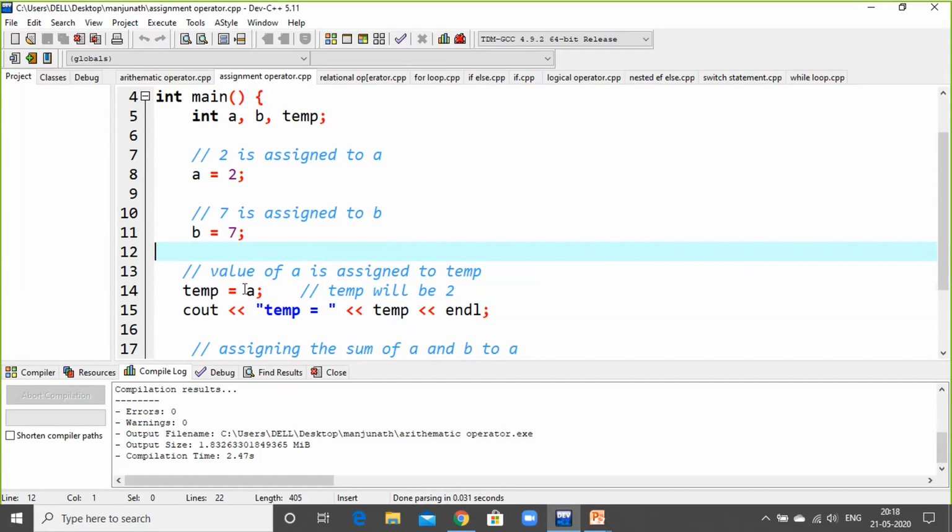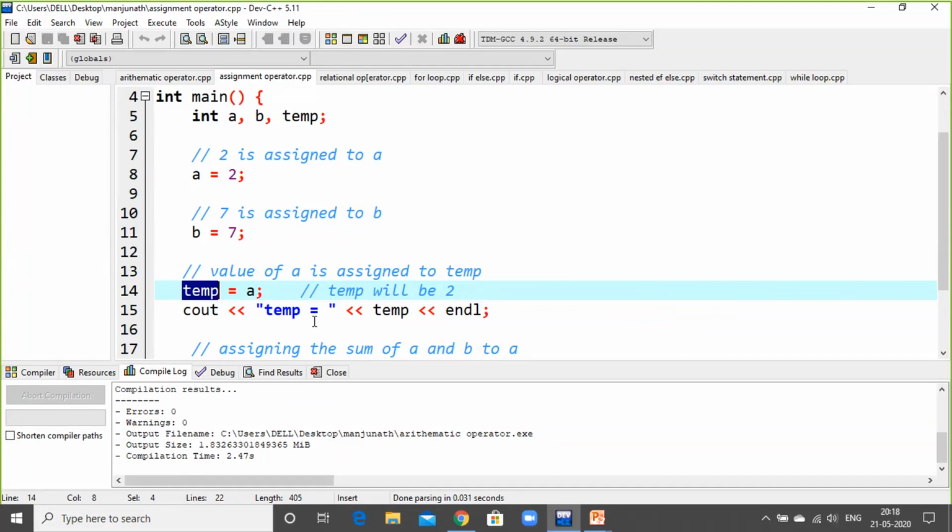The equal to operator will share the value of the right hand to the left hand operand. We call the right side the right hand operand, and the first one is the left hand operand. So cout temp. You can tell me the answer now. "Temp is equal to" is the text being placed on the output screen to show what has to be printed.